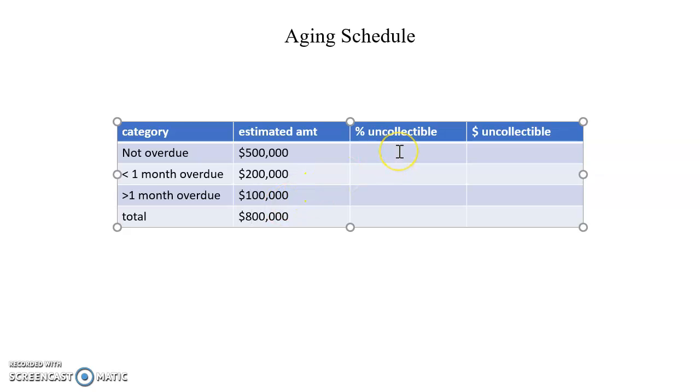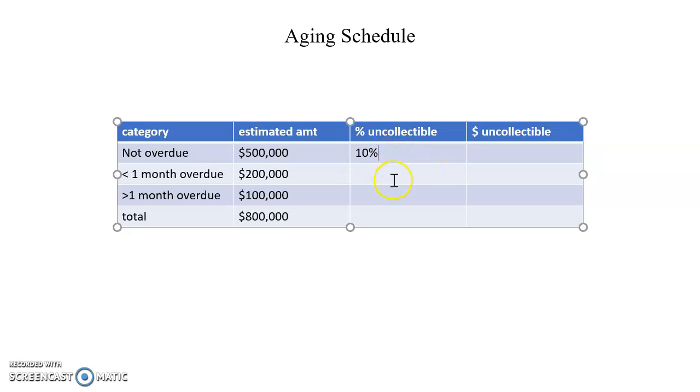of sales on credit. Now the percent uncollectible is nearly given in the problem, but what we'll have to do is subtract the percent they expect to be collected from 100, and that'll give us the percent uncollectible. So for the first category, with $500,000, they expect to collect 90%. That means the percent uncollectible will be 10%.